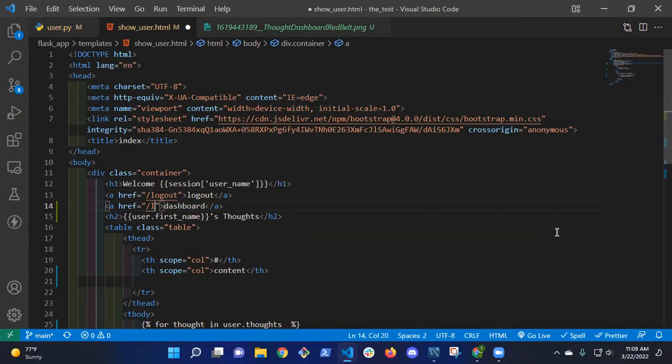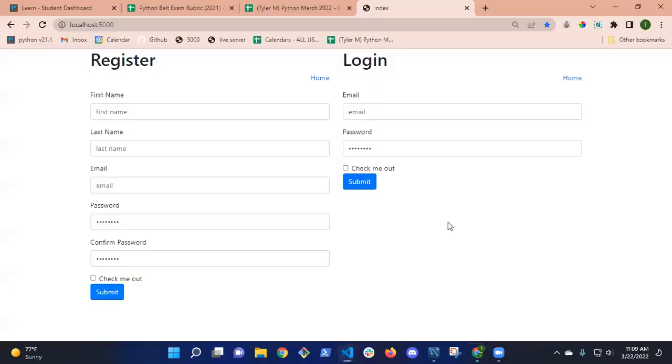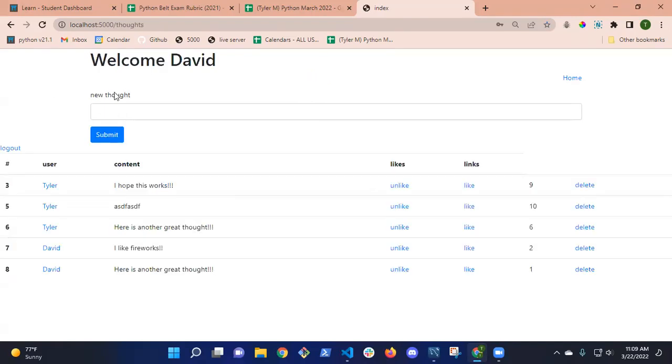And I'm just going to go home. Right? And let's just make sure that it works. Weird that that's there. Okay. So if I log in again, log in as Dave this time. So I see Dave's thoughts. I can log out. I can go home.